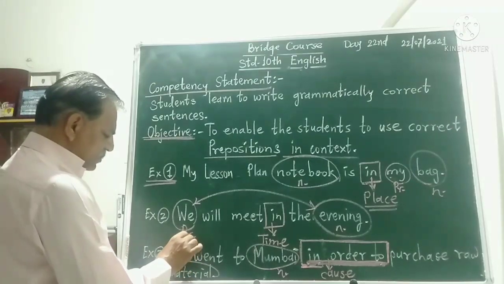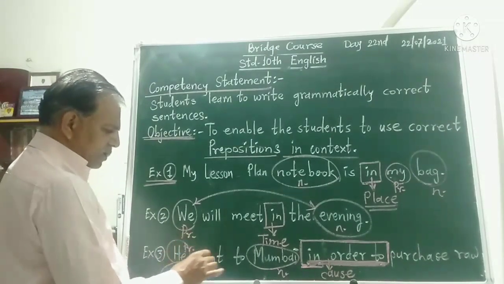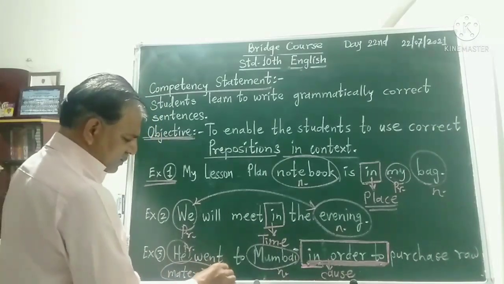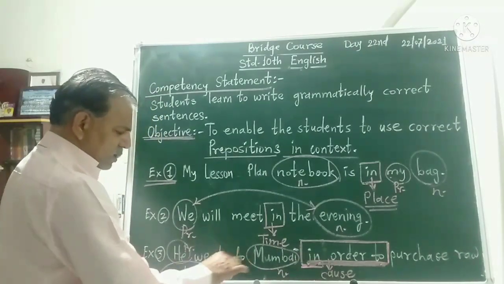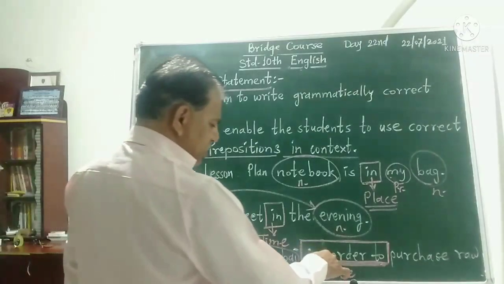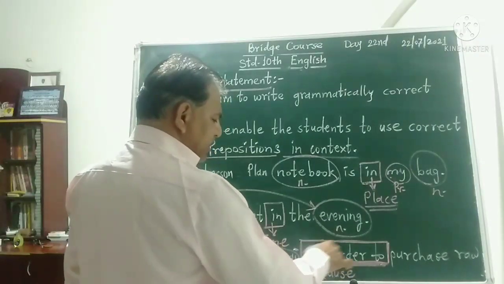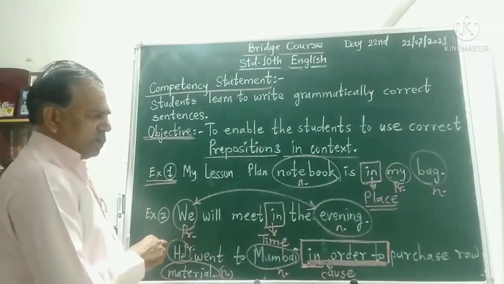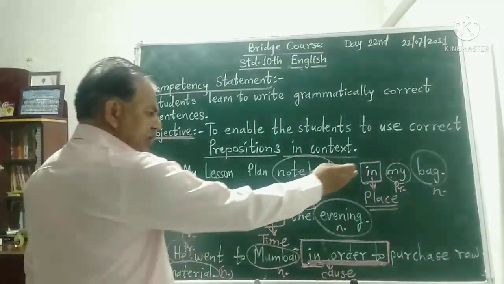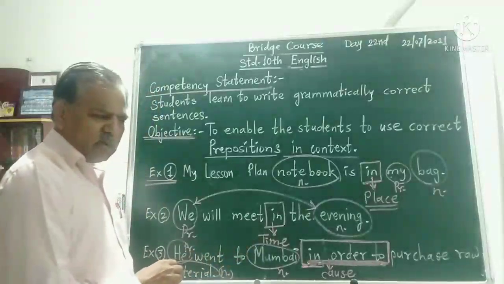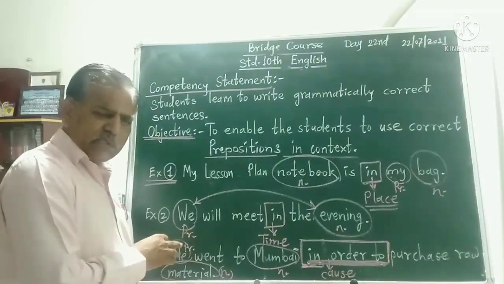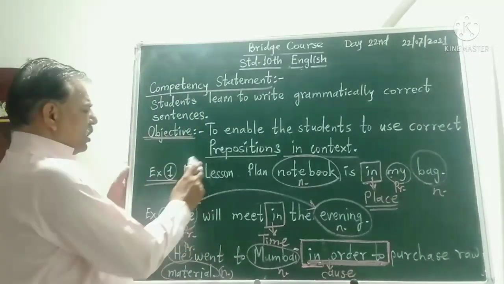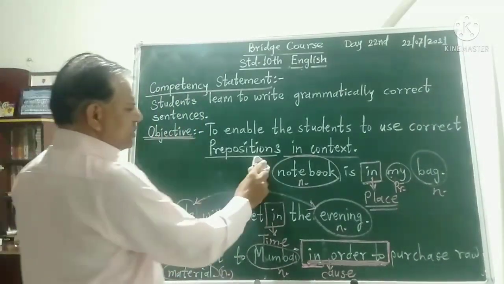The relation of the pronoun he, noun Mumbai, and another noun material is shown meaningfully by the phrase in order to. So what I mean to say, this is one example of in. There are many more such words in English. They have a specific purpose and their position is fixed.